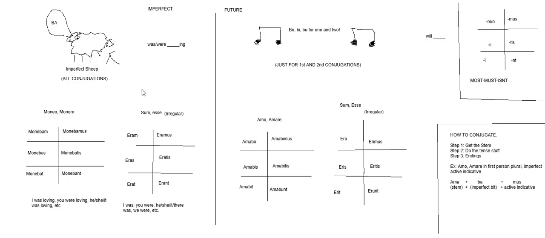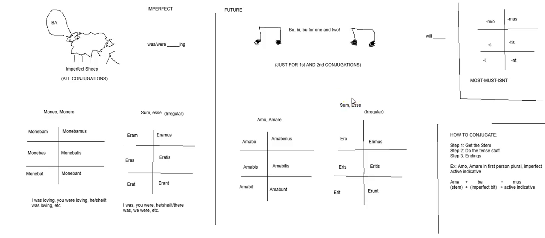But of course, we haven't learned the third and fourth conjugations yet, so you don't need to worry about that right now. But you do need to know bo be boo for 1 and 2. And bo be boo looks just like this. Amabo, amabis, amabit, amabimus, amabitis, amabunt. So it's a bo, be, boo.